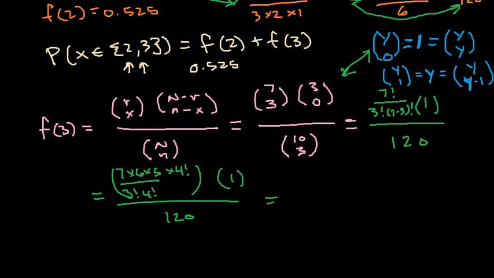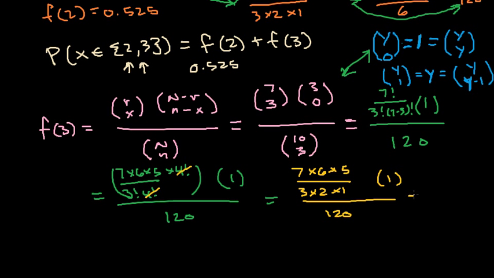Well, we can cancel some things out here. This 4 factorial cancels out. And now we have 7 times 6 times 5 divided by 3 times 2 times 1 times 1. We can keep it there or omit it at this point because it's not going to change anything. And that gives us, well, 7 times 6 times 5 divided by 6. We can just cancel these out as well. So 3 times 2, cancel that out and cancel this out. We're going to get 35 divided by 120.